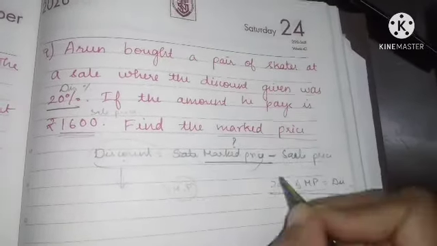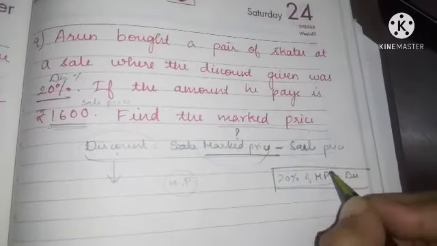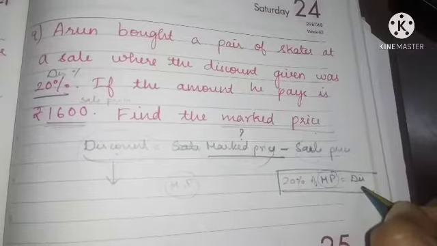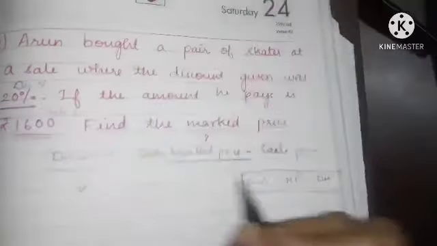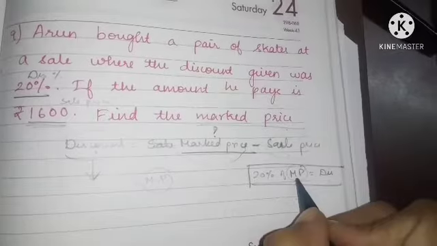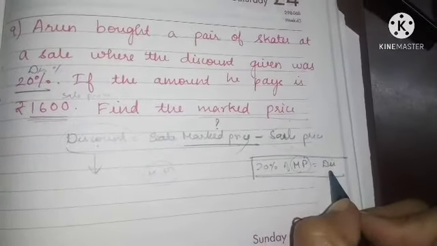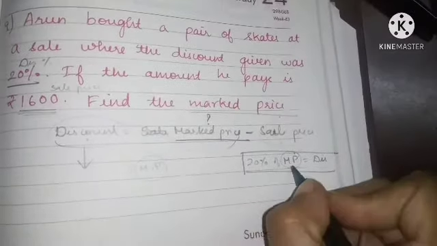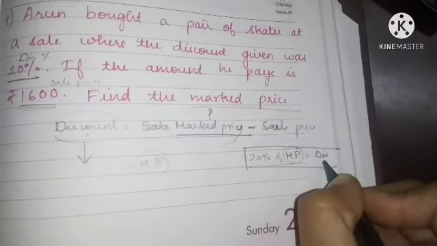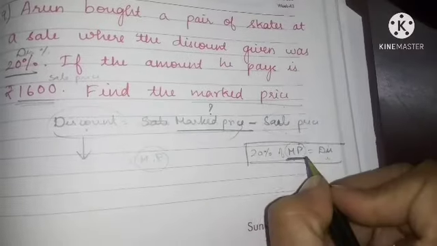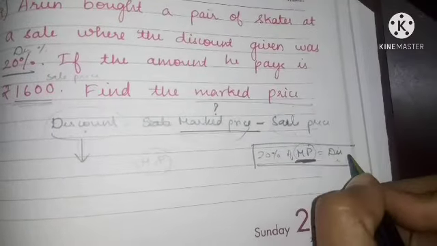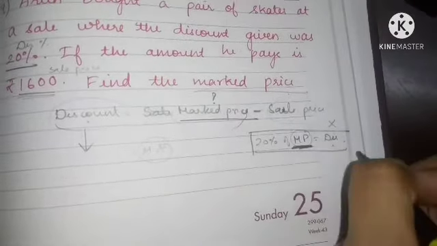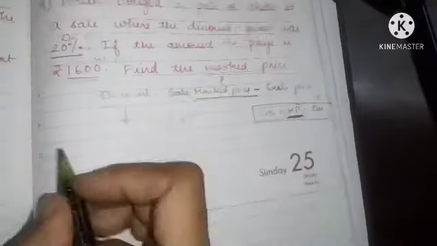We cannot find it like this because you don't know the marked price itself. So how will you find the discount? It is difficult. Did you understand? See, 20% of the marked price is nothing but our discount amount. So if you want to find the discount amount, we can find 20% of the marked price. But here, you don't know the marked price itself. So how will you find the discount? There is no possibility to find it like this. So we are going to find the next possibility.